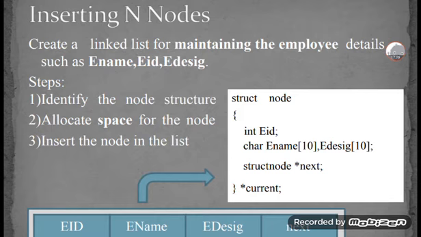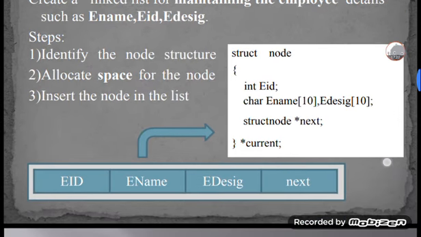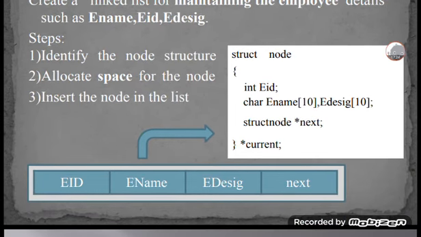For example, the code, and the list I am linking. Struct node, I am taking an example for employee. Integer employee ID, and then character employee name. It should be taken as an array, and then employee designation is also a character.